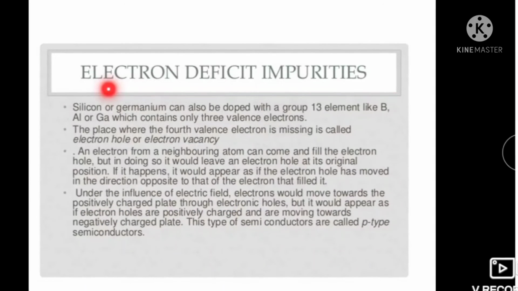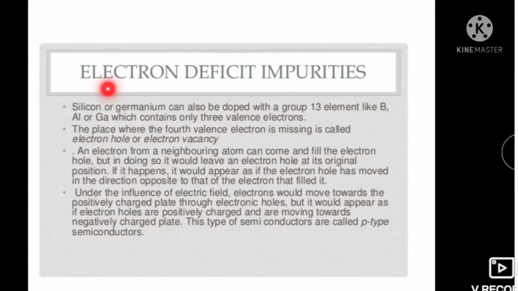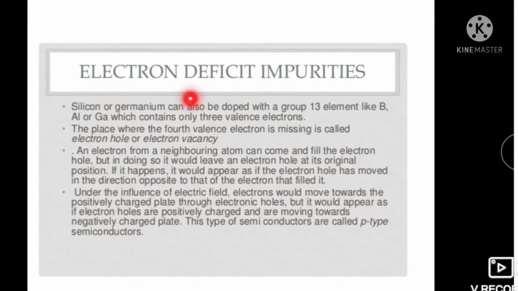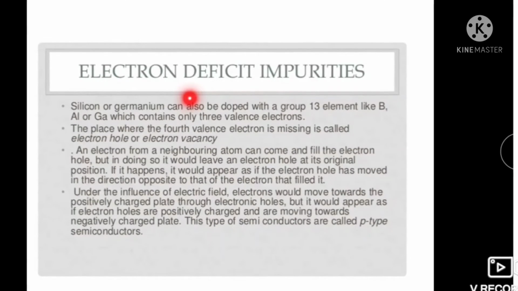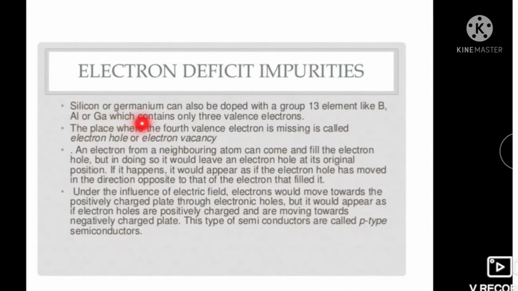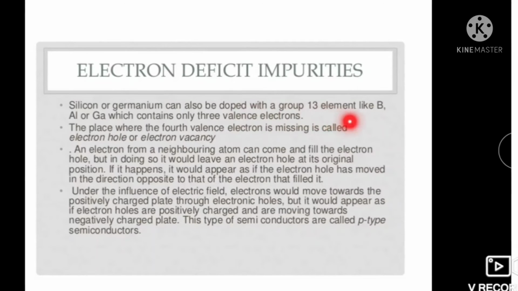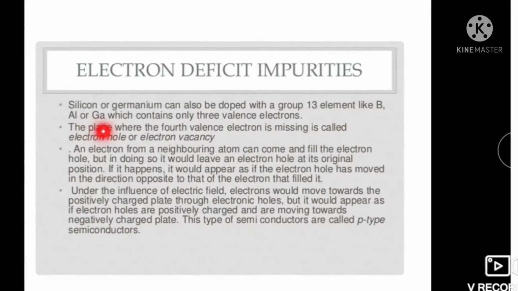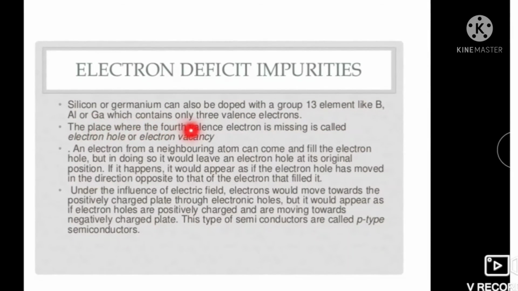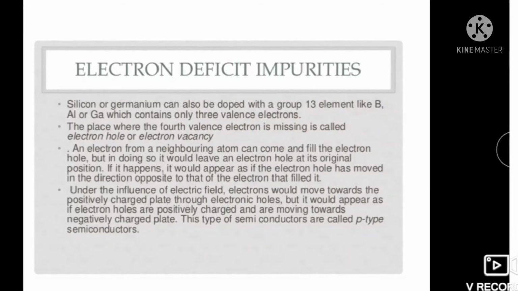Next is electron defect impurity or electron deficient impurity. It is also called P-type semiconductor. Silicon or germanium can be doped with the group 13 elements like boron, aluminum or gallium, which contain only 3 valence electrons.